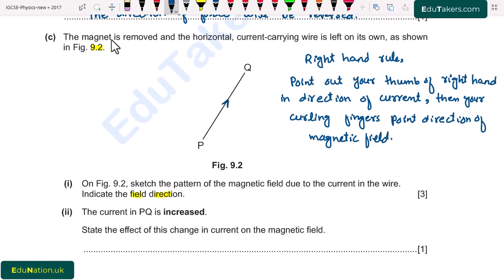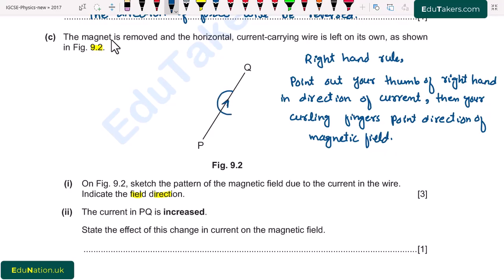So current is flowing in upward direction and when I curl my fingers, they will be in clockwise direction. So the magnetic field lines are actually circular and the magnetic field direction will be clockwise. So here I will draw this.